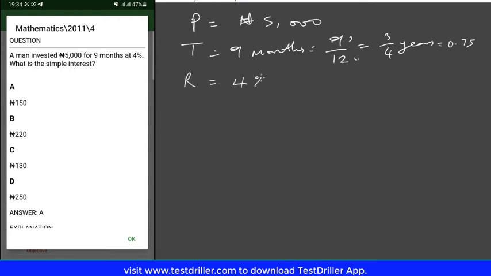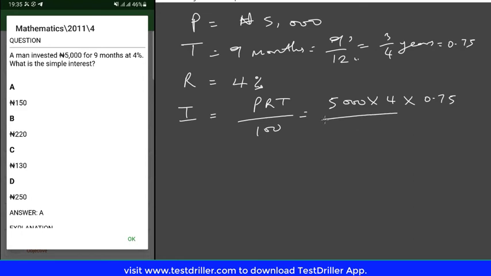So that's 4%, right? So what is the interest? The interest is PRT over 100. So what is the principal? That's 5,000. What is the rate? That's 4. What's the time? That's 0.75 in years. Then this is over 100. If you simplify this, the answer will become 150 naira, and that's option A.